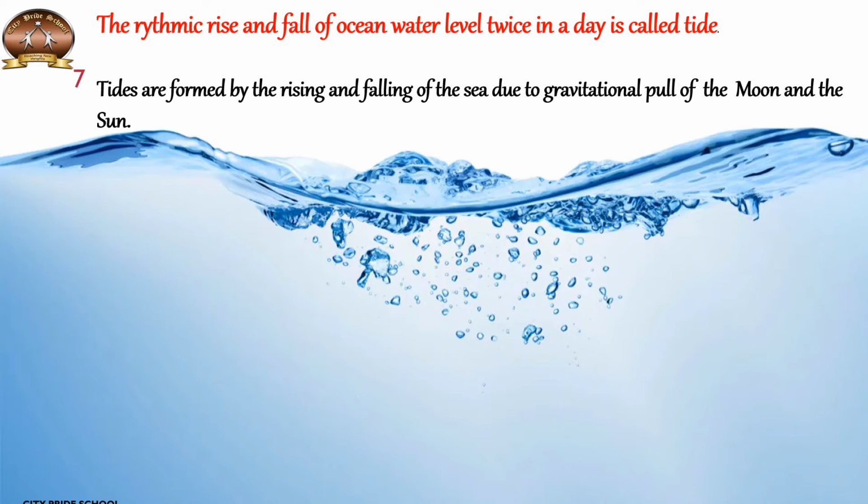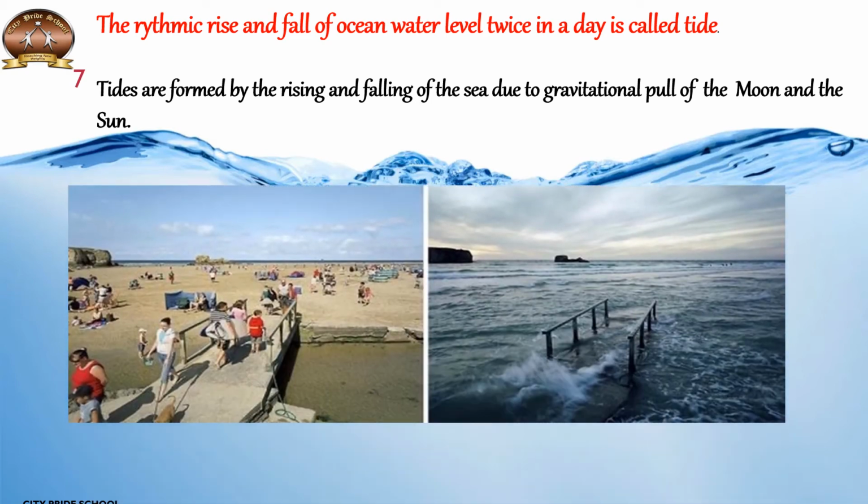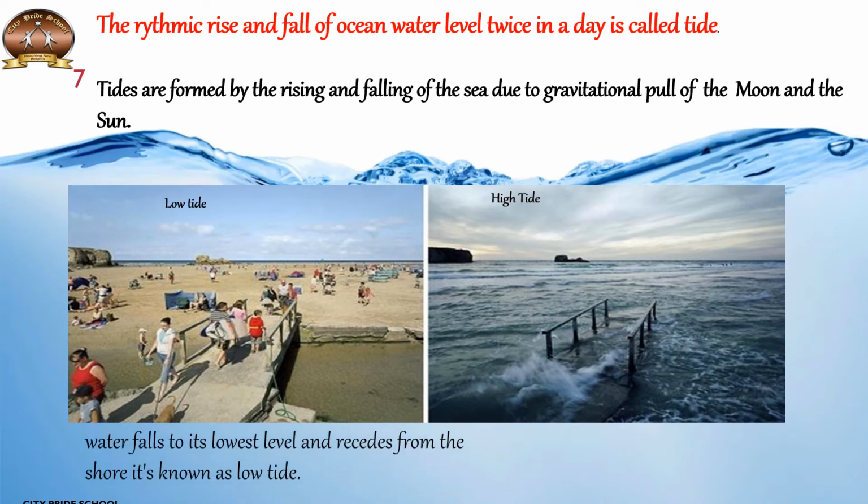Tides are formed by the rising and falling of the sea due to the gravitational pull of the moon and the sun. Here you can see the first picture of low tide and the next of high tide.